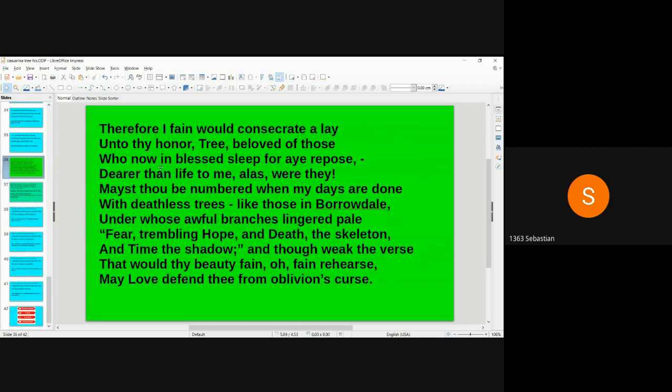Therefore, I fain would consecrate a lay unto thy honor, tree beloved of those who now in blessed sleep for our repose. Dearer than life to me, alas, were they. Mayest thou be numbered when my days are done with deathless trees like those in Borodale, under whose awful branches lingered pale fear, trembling hope, and death the skeleton, and time the shadow. And though weak the verse that would thy beauty fain, O fain rehearse, may love defend thee from oblivion's curse.